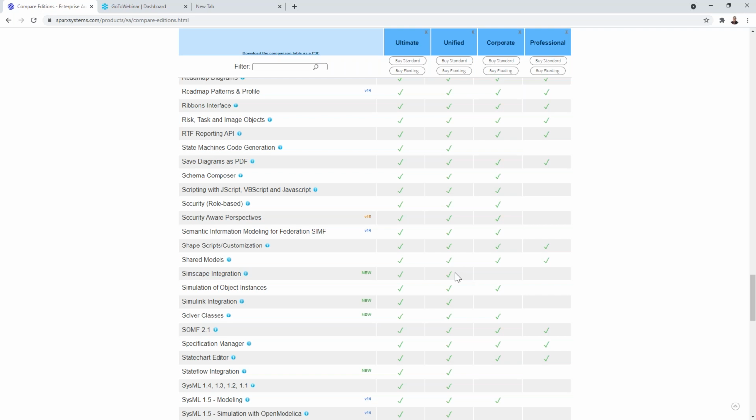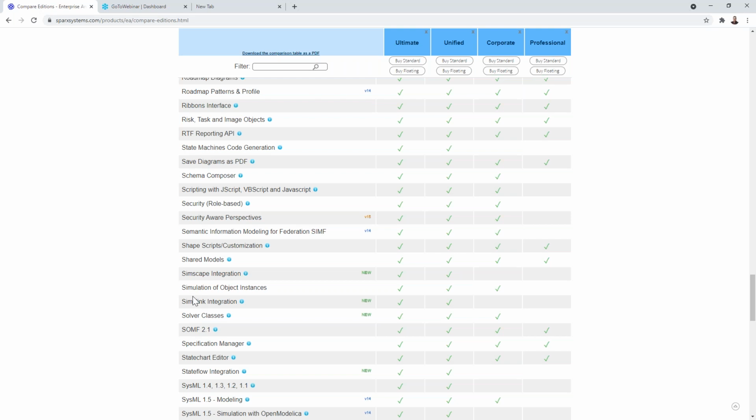So what I always encourage customers to do is to have a look at this compare editions page, and you can see then what version of Enterprise Architect you require for given technologies. So usually Ultimate covers everything, but I can see here that a lot of these simulation capabilities are also available in the Unified Edition.